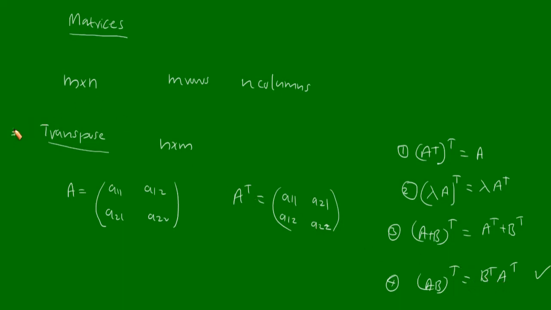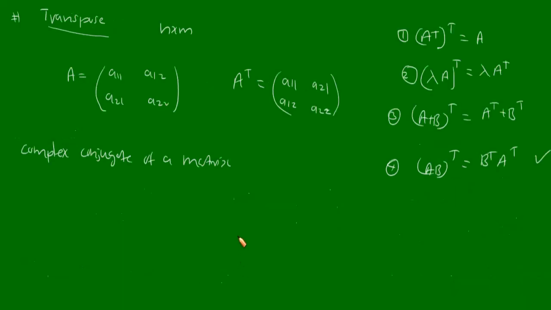Now next point is the complex conjugate of a matrix. The matrix obtained by replacing all elements by the corresponding complex conjugate is said to be the complex conjugate of a matrix, and it is denoted by A star.